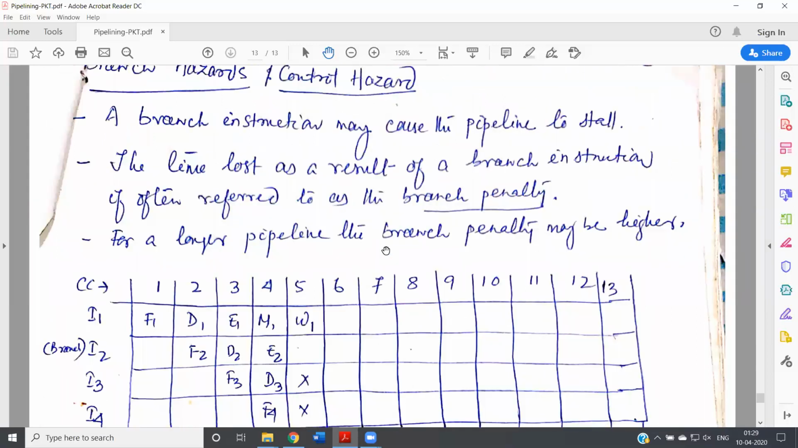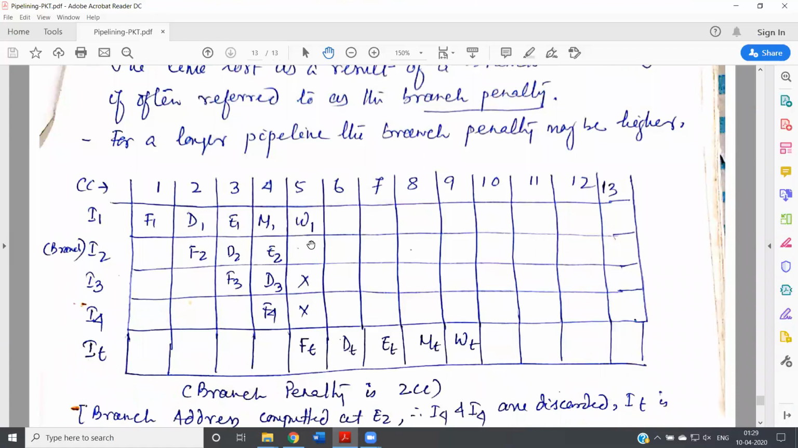Let's take an example for better understanding of this branch hazard. We have instruction 1, which is fetched in the first clock cycle, decoded in the second, executed in the third, memory operation in the fourth, and write back in the fifth clock cycle. Assume that instruction 2 is a branch instruction. For example, if A equals 5, then do something, else do something. As you know, as it is a conditional branch instruction, either the if part or the else part will be executed, not both.